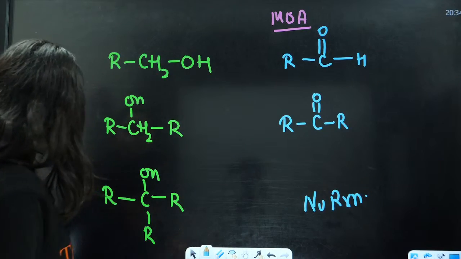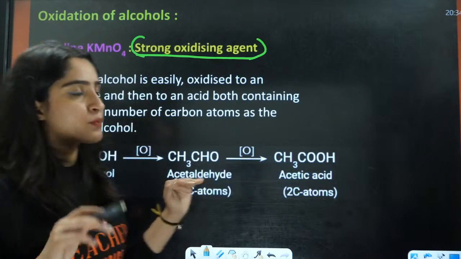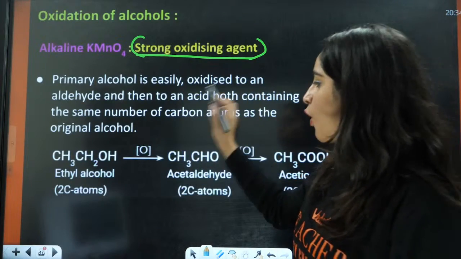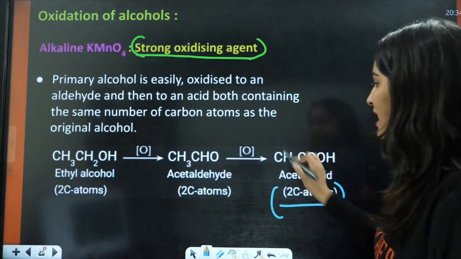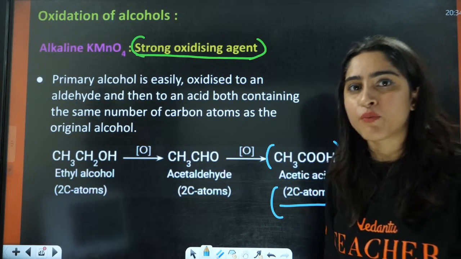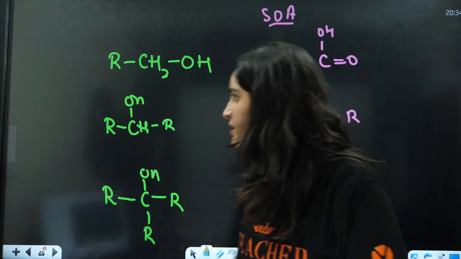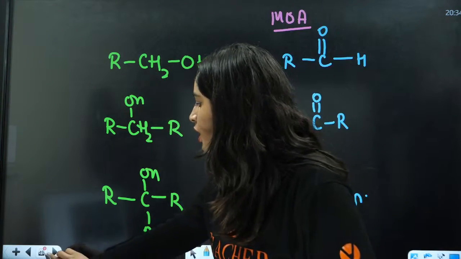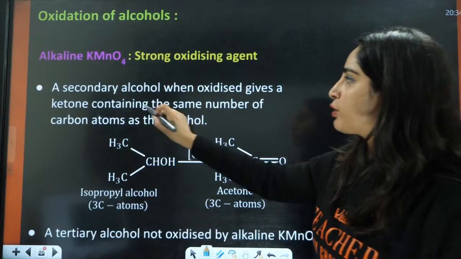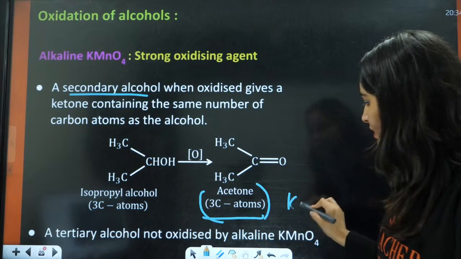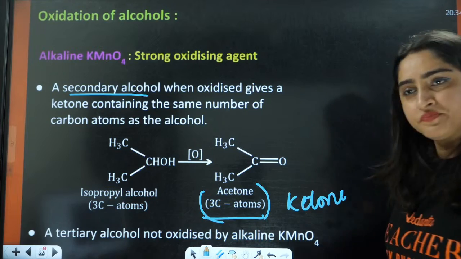So that is why it is very important, because the products are entirely different. For 1 degree, for primary alcohol, it is oxidized to carboxylic acid. This is for strong and the aldehyde is for mild oxidizing agent, right? And if we talk about 2 degree alcohol, it is going to convert it into ketone.